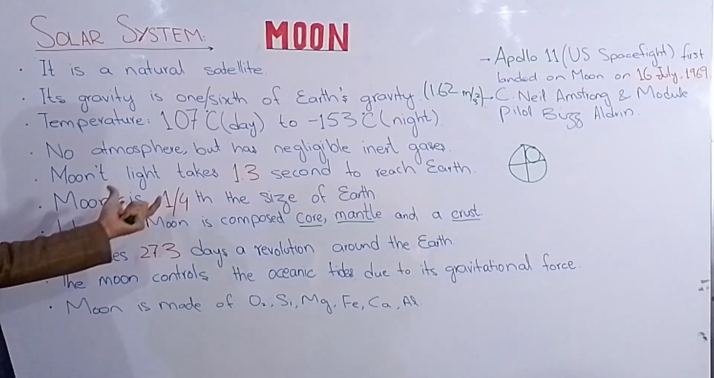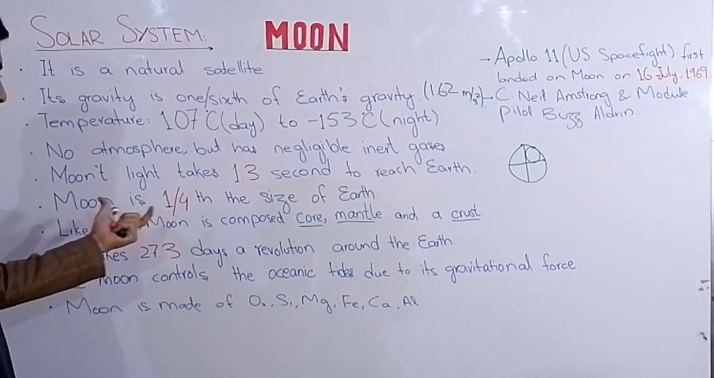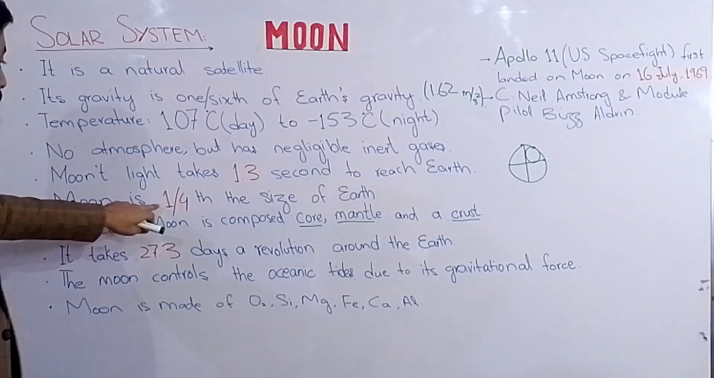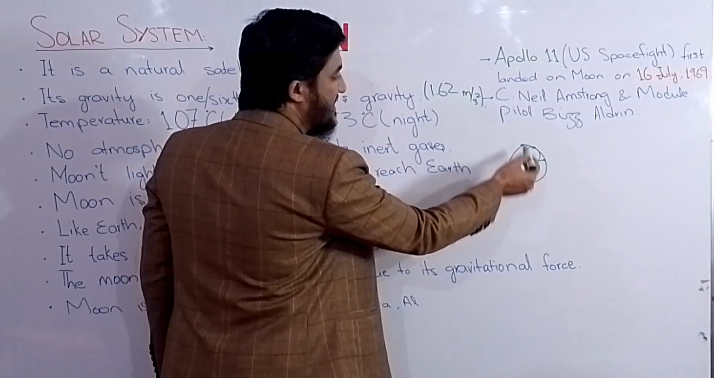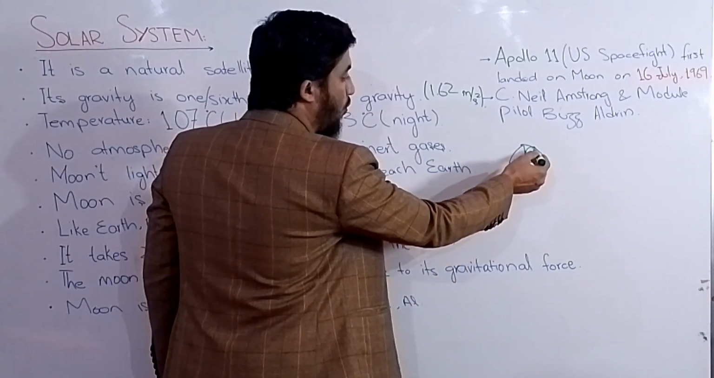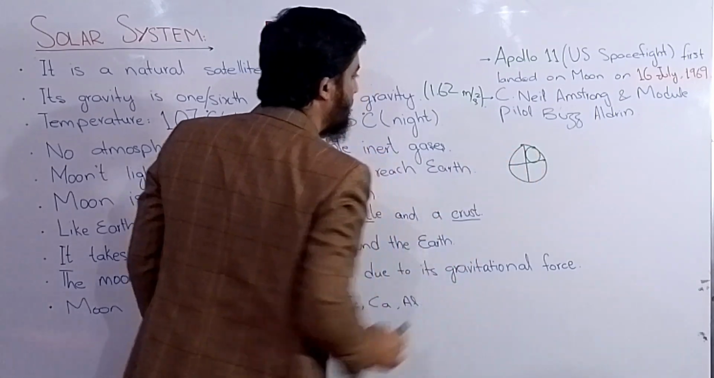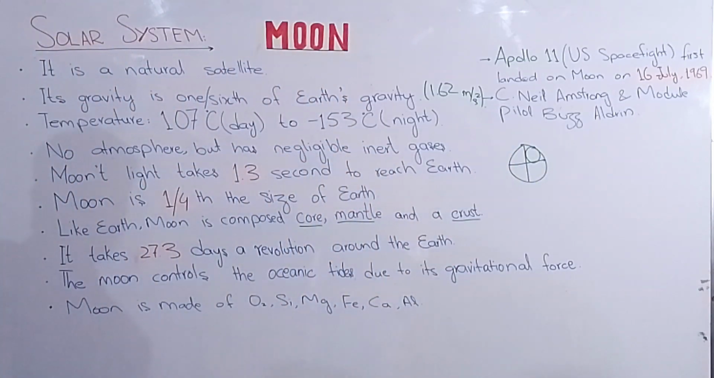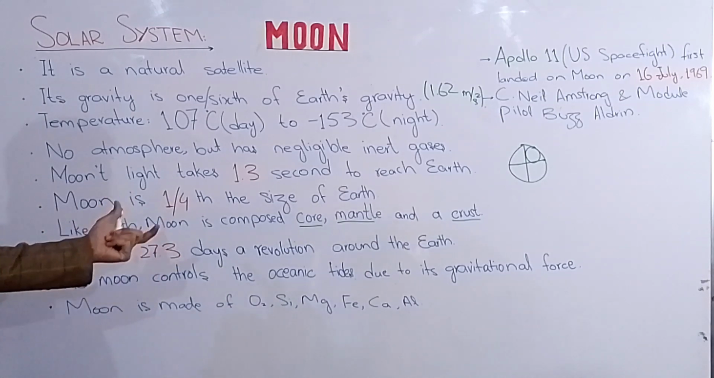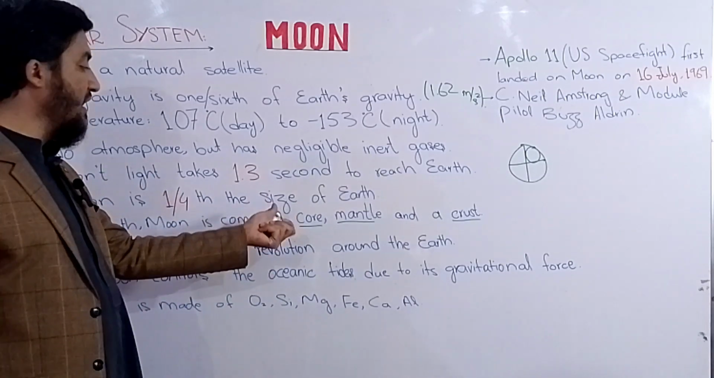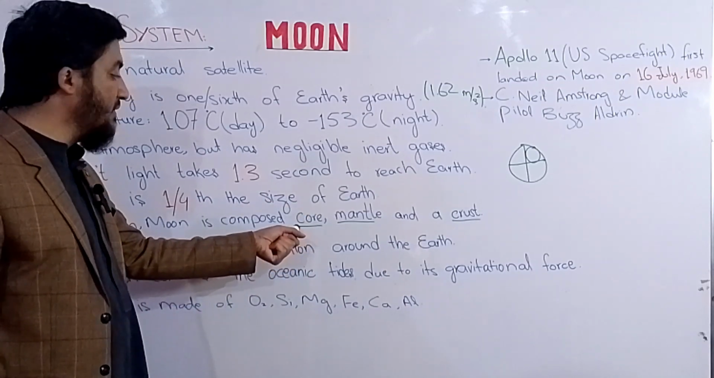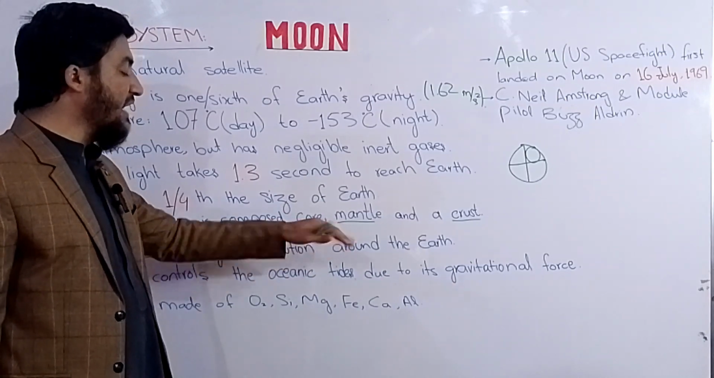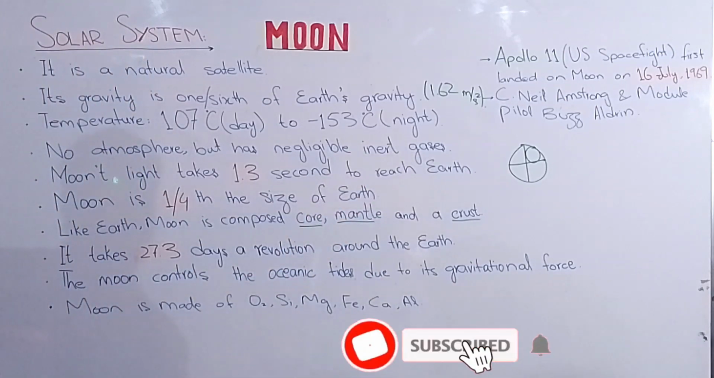Then the Moon is about 1/4 the size of Earth. For example, if I make a circle and cut this circle into 4 pieces, it becomes only a piece of Earth. The Moon is composed of the same layers as the Earth. For example, the core exists at the center of the Moon, then comes the mantle, and the surface area, that is the crust.